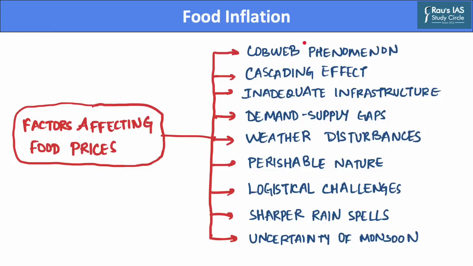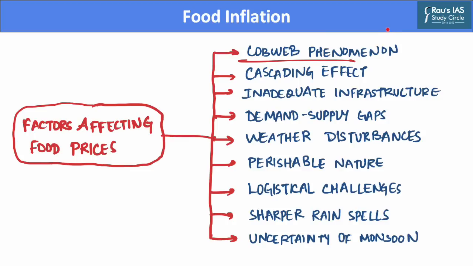The first factor that affects the food prices is the cobweb phenomenon. This phenomenon happens when production of a commodity responds to prices with a certain lag. Let us understand this phenomenon with the help of an example. Suppose currently the prices of tomatoes are very high, and hence this will prompt the producers of tomatoes to increase their output in the following cropping season, as tomatoes are commanding very high prices currently.